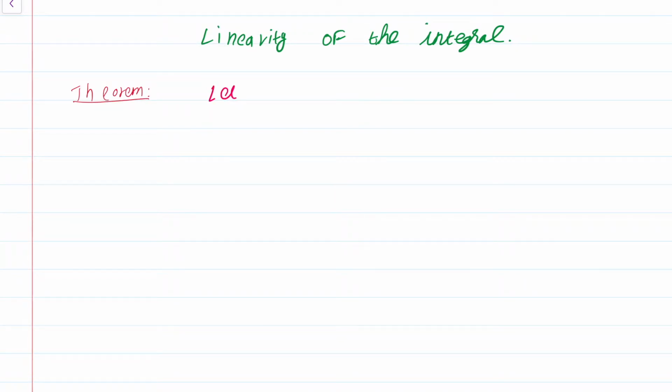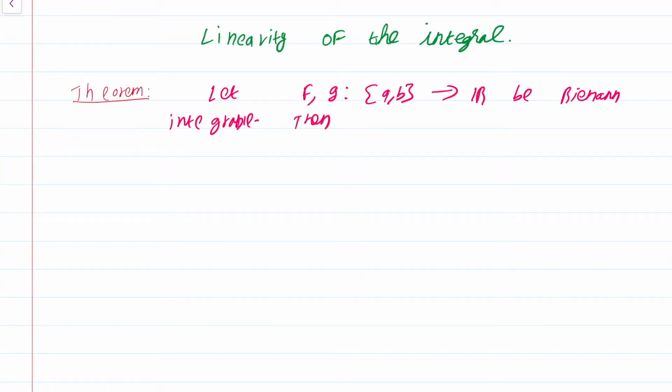Let f, g from [a, b] to R be Riemann integrable. So you are given two Riemann integrable functions. Then, number one: the integral from a to b of kf is equal to k times the integral from a to b of f, for all k in R. If you multiply the function by a constant k, then integrability is preserved. Moreover, the integral value is just k times the integral from a to b of f.